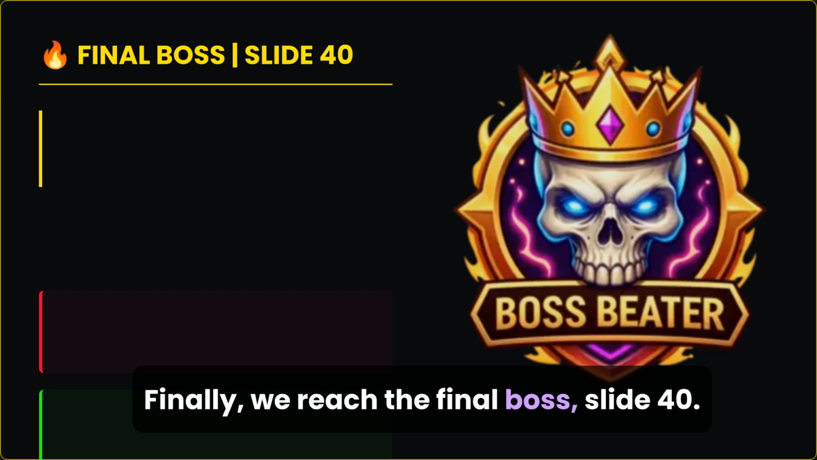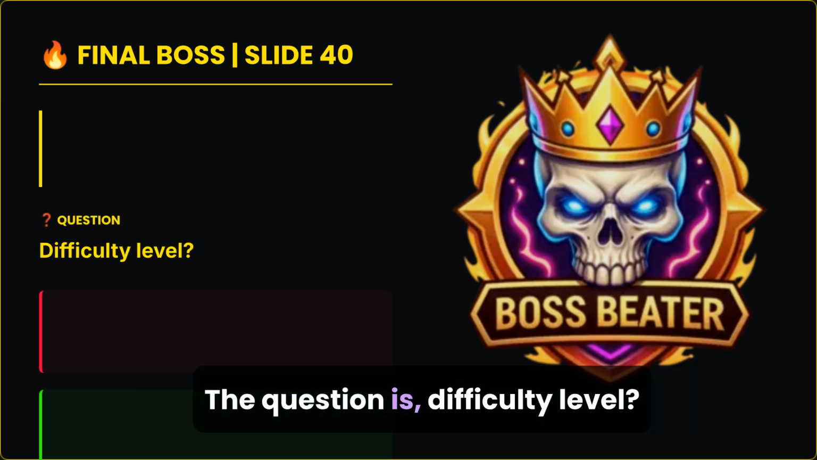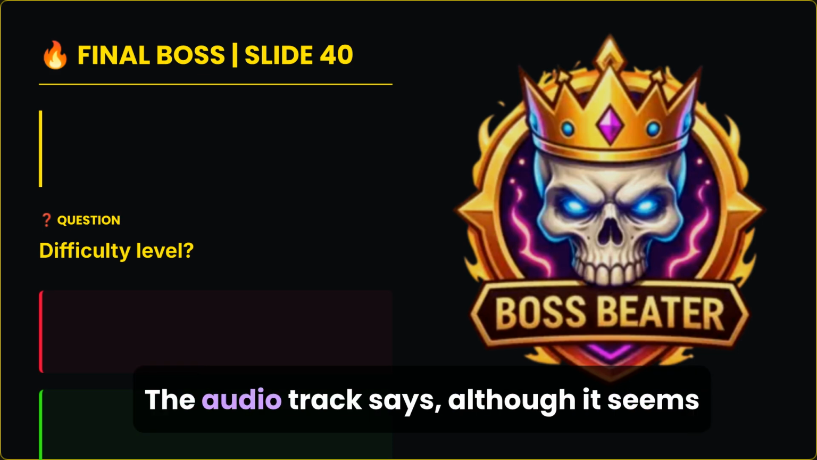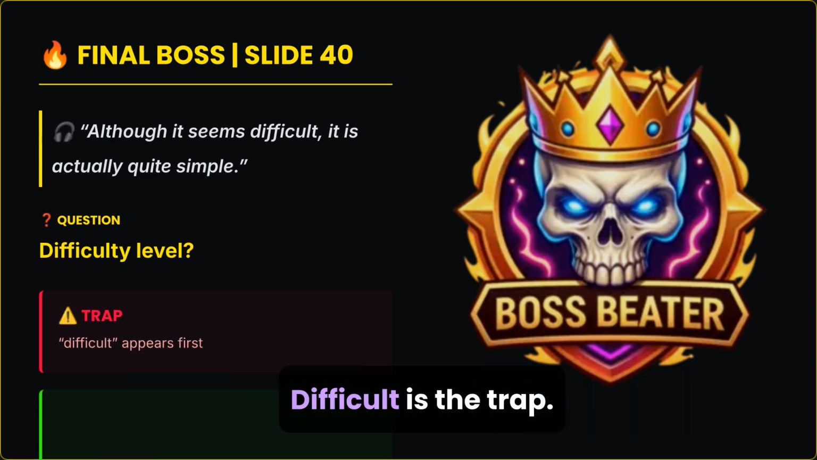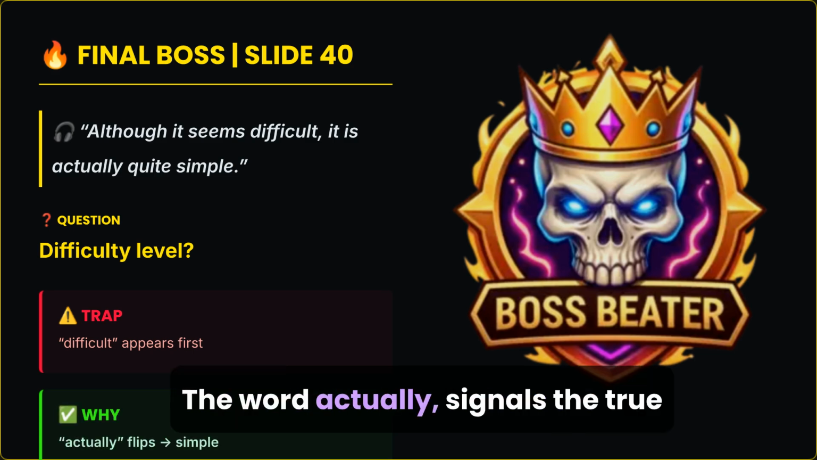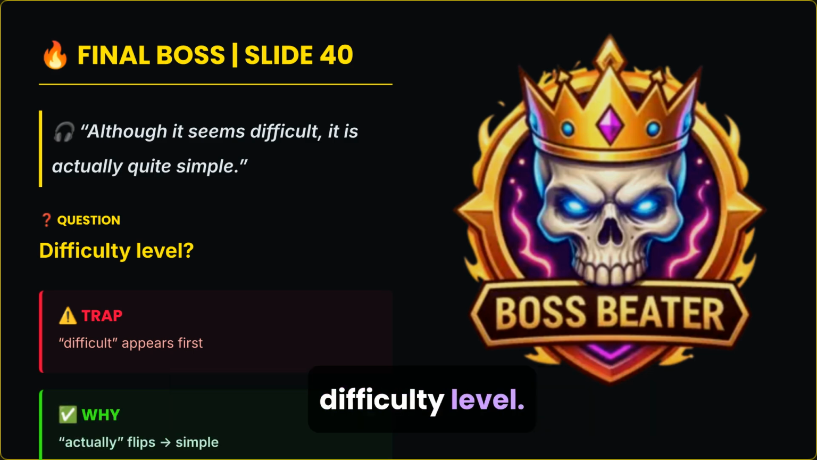Finally, we reach the final boss, slide 40. The question is, difficulty level? The audio track says, although it seems difficult, it is actually quite simple. Difficult is the trap. The word actually signals the true difficulty level, simple.